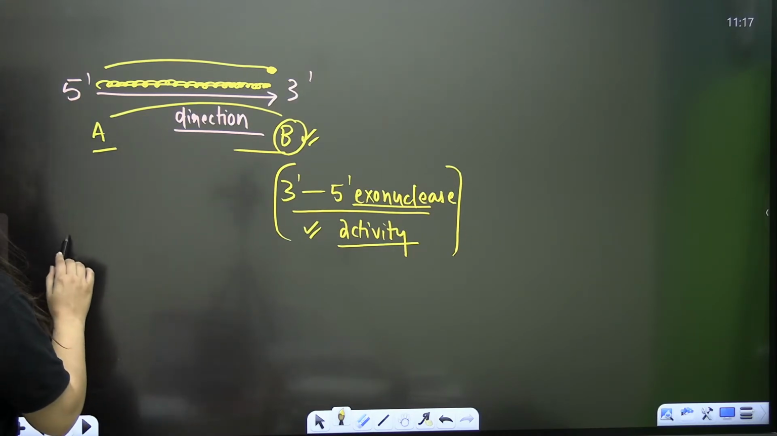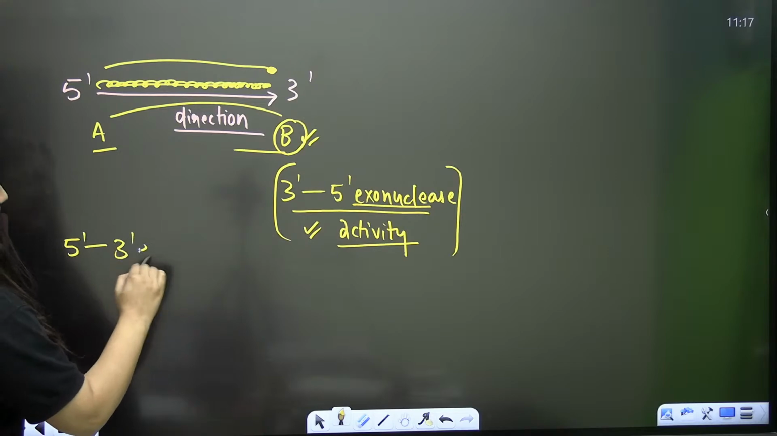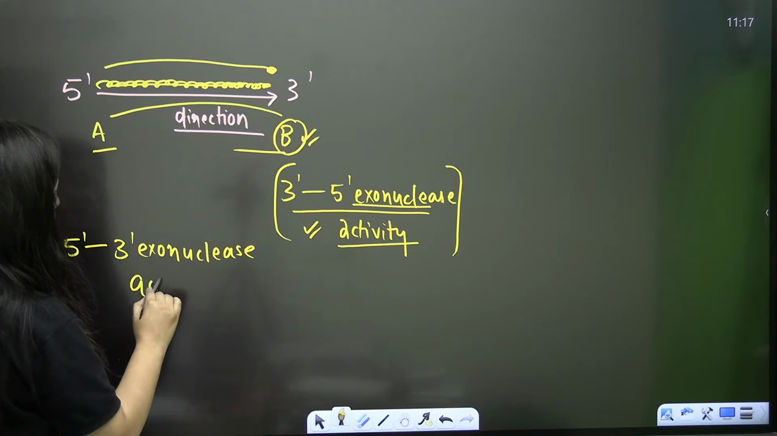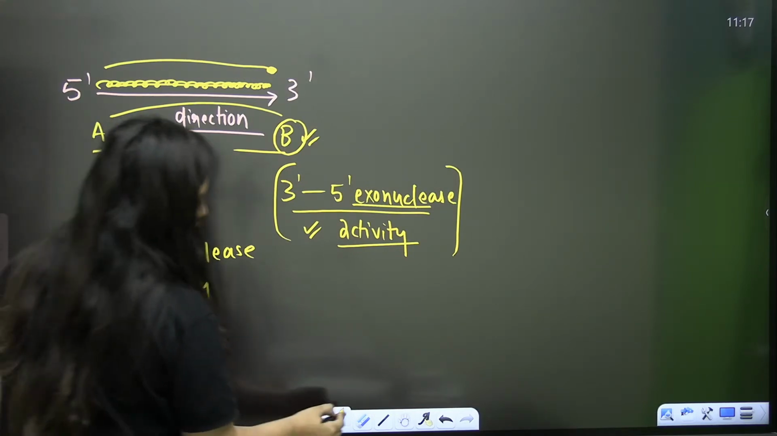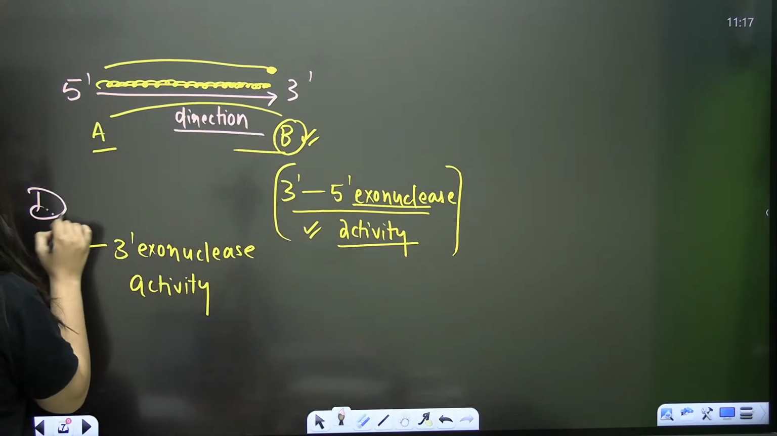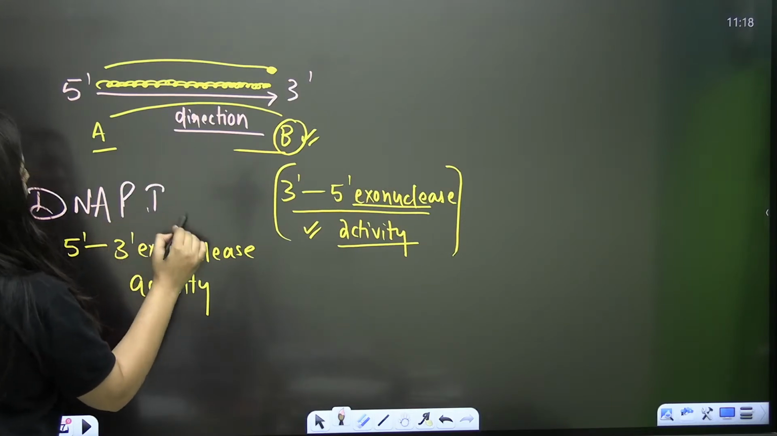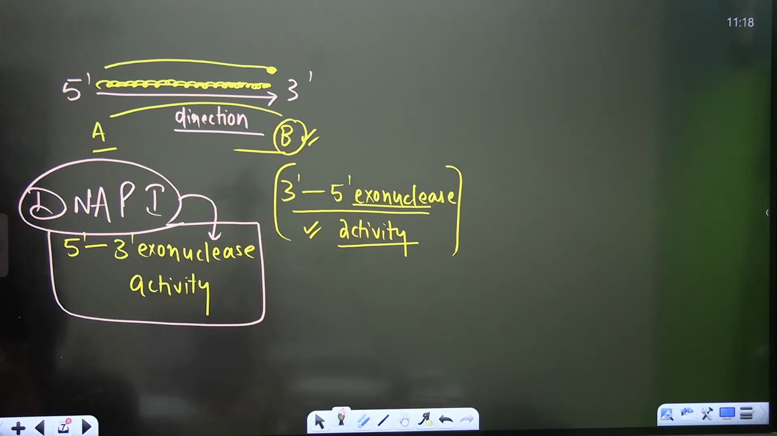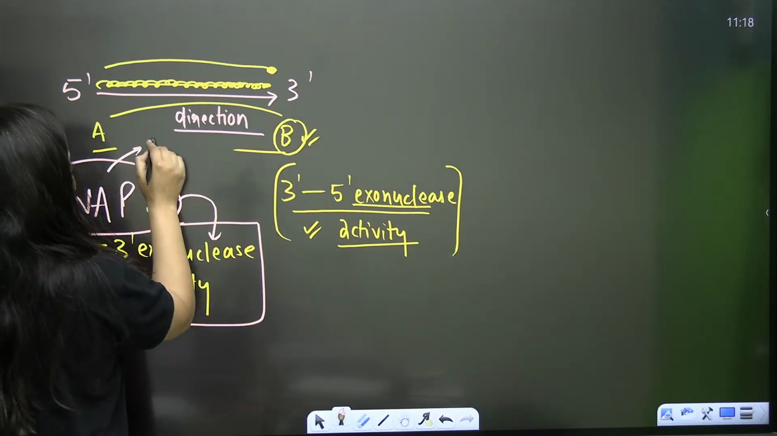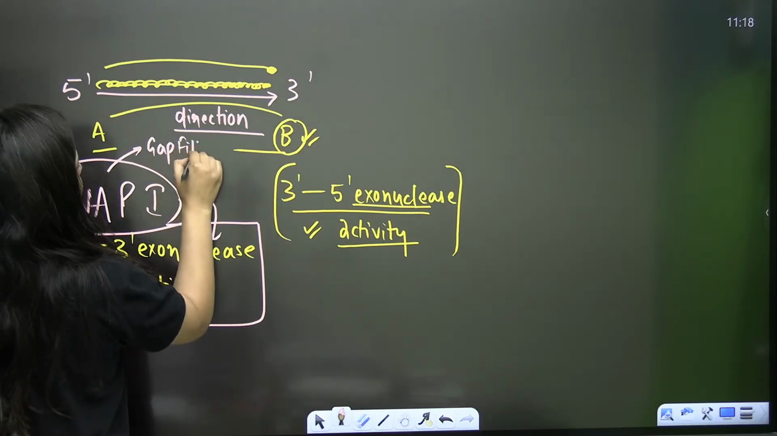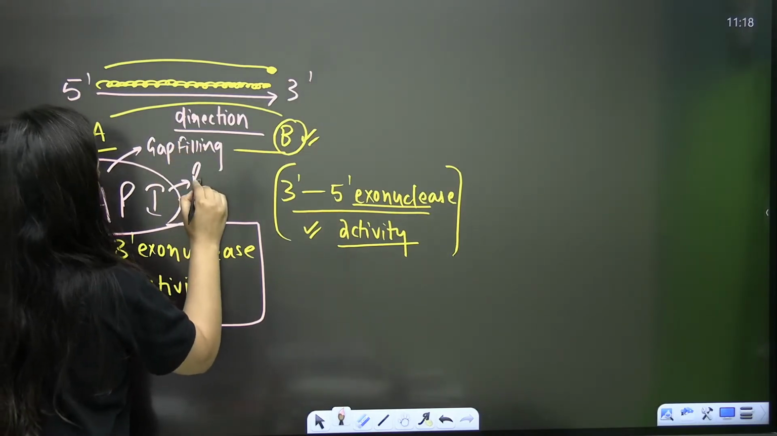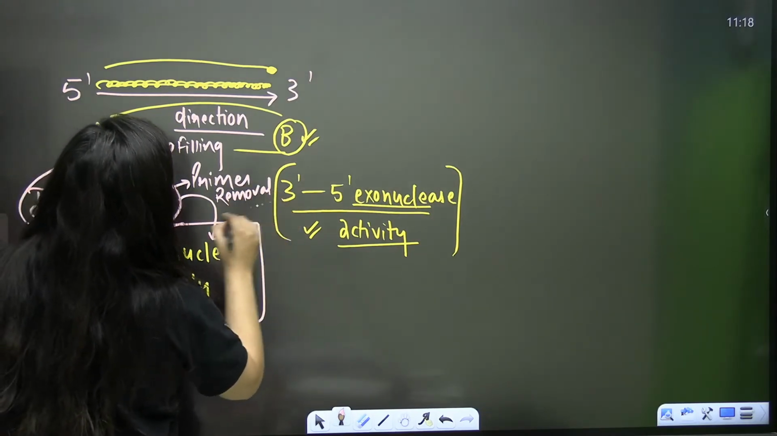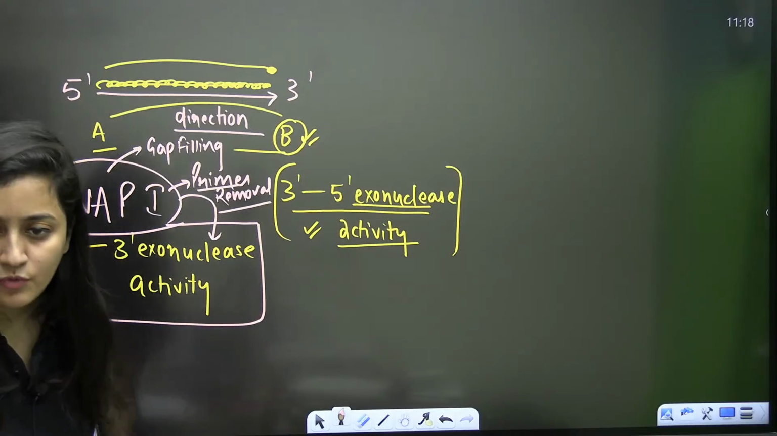Now, I also told you that DNA polymerase 1 is kind of unique. This is something very unique to your DNA polymerase 1. That's very important. Please listen to me carefully. DNA polymerase 1 is unique because it plays a role in gap filling as well and in primer removal as well.